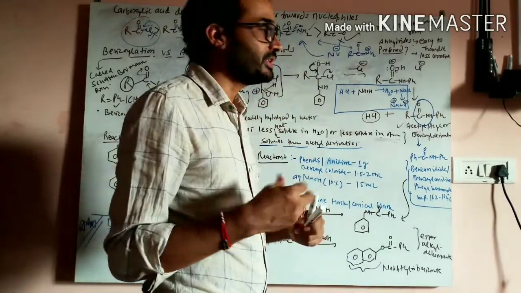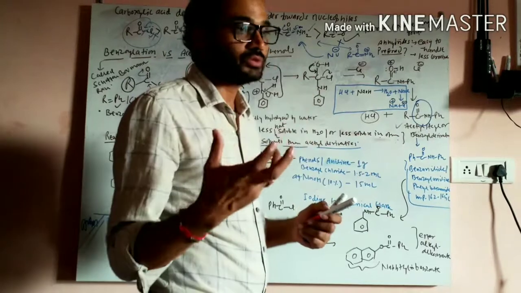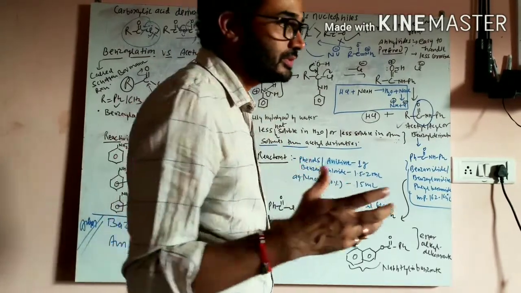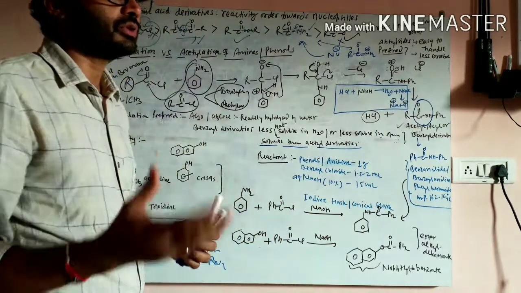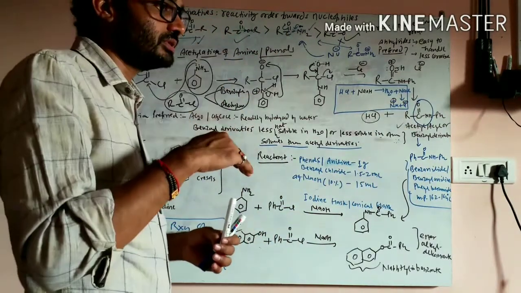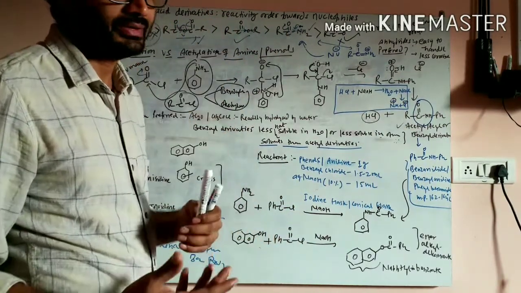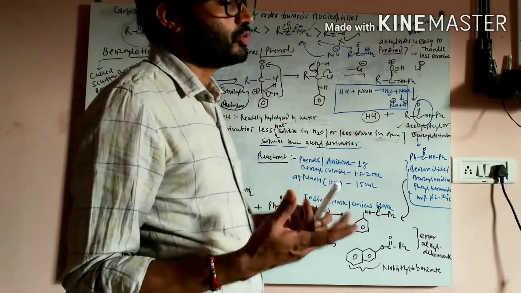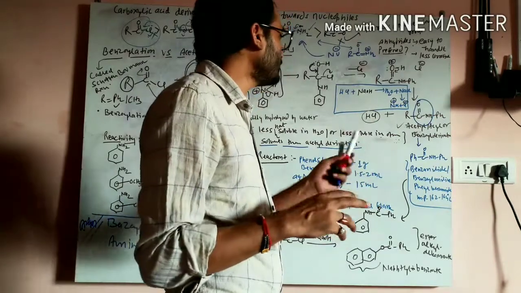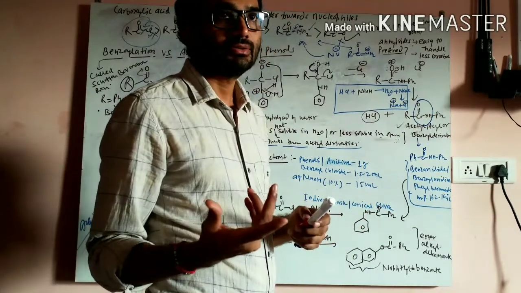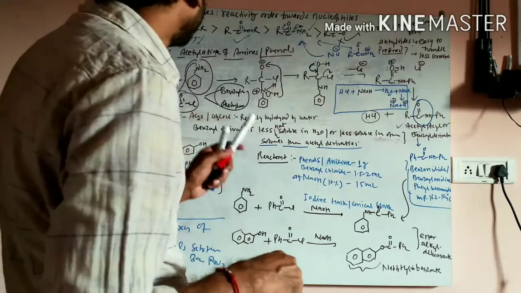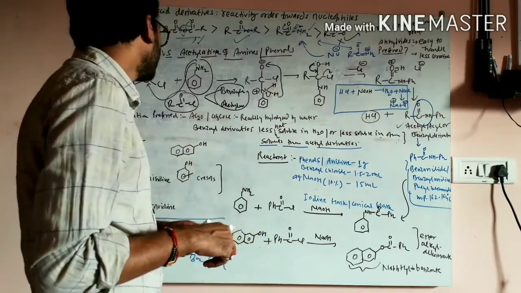That's why the yield of the product will be higher, because the benzoyl derivative is not going to be soluble in the solvent. The acetyl derivative is somewhat more soluble than the benzoyl derivative in any solvent. So due to less solubility in solvents and because it is not hydrolyzed by water, we prefer the benzylation reaction rather than the acetylation reaction.